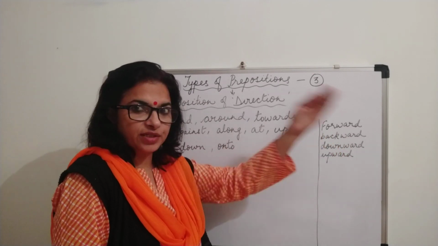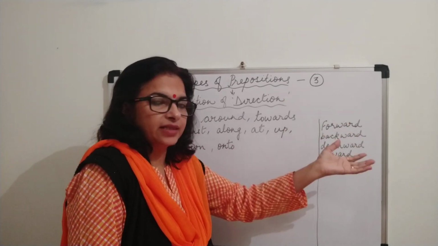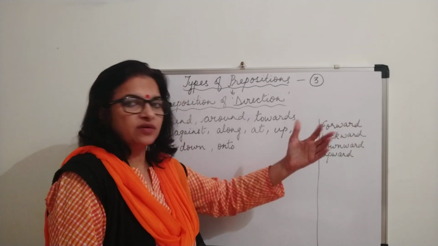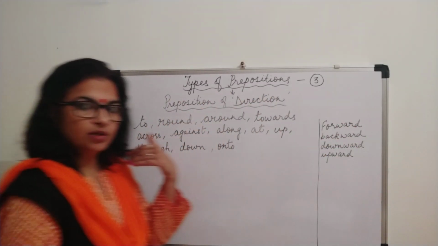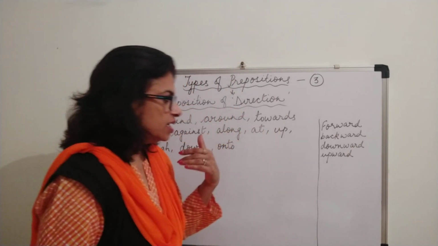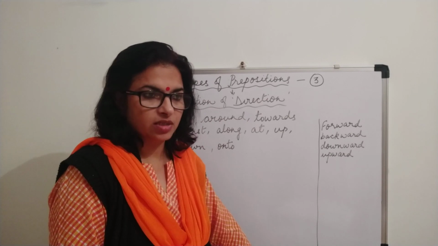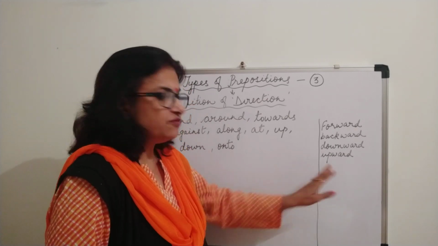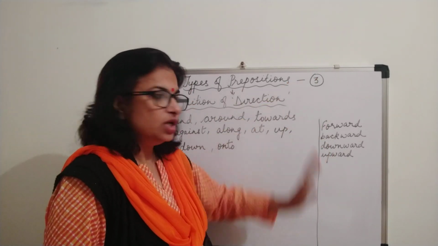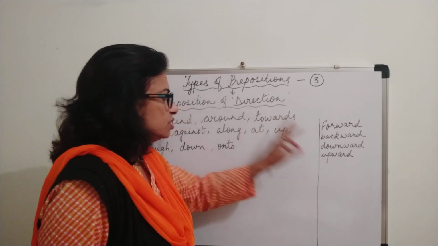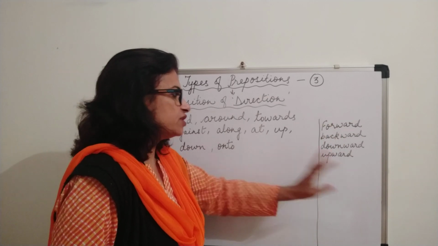Forward, you all know, going ahead, tells you the direction. Backward, moving backward. And moving downward the hill, going towards the down direction. Upward, moving up the hill. So all these four tell you about the directions, the prepositions of direction.